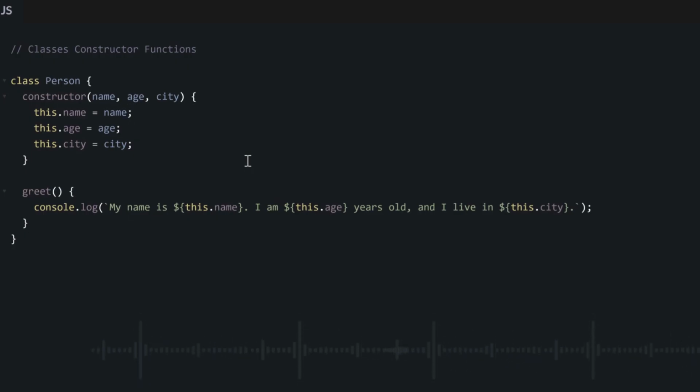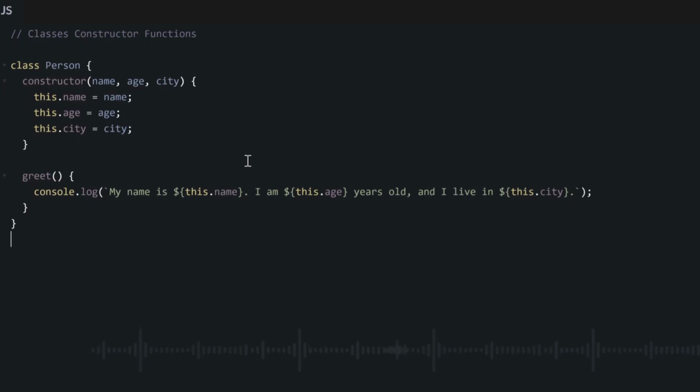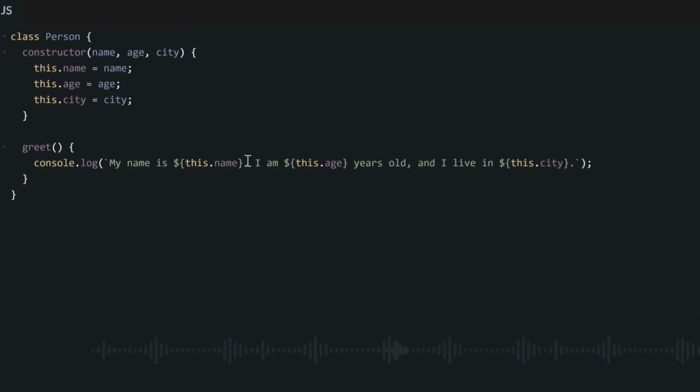So now, to create a new object which belongs to this person class, we do not need to start writing the key value pairs manually like this. No, we will just use this constructor function that we already have. We will do it like this. We initialize our variable to be equal to, and then we write the keyword new Person. That is, we are creating a new instance of this class, a new object that belongs to this class, and then the name of the class, and then you pass in the arguments which will serve as the key properties in your class, which are the name, the age, and the city. So we pass in Tunde, 25, and Lagos.